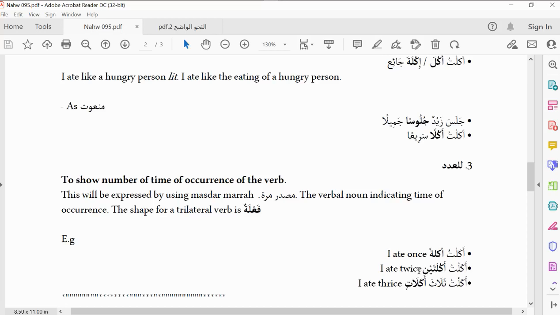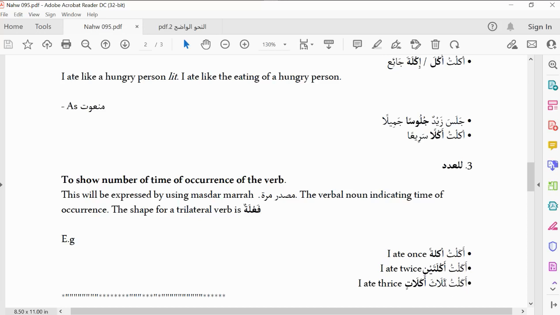Akalitu aklatain, I ate twice, like your fat'atun, fat'atain. Do you get now? Akalitu thalatha akalatin, you can see I did not say aklatu. Please take note, the lam is not taking a fathah now, because when something is in fa'latun shape and you want to pluralize, you come with fa'alat. Do you get now? So that is that.